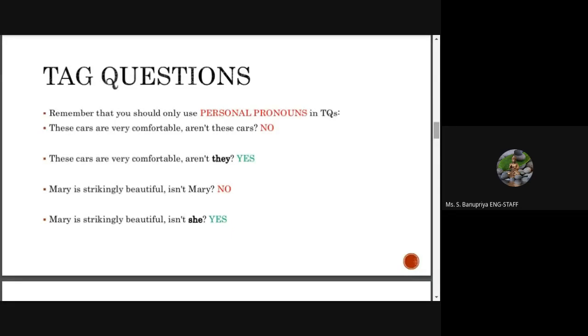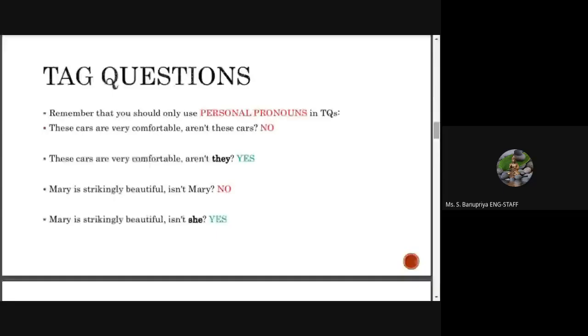Yes or no question begins with auxiliary verbs or main helping verbs as the question. In a tag question, the main clause plays the major role, and the tag after the comma is the question.